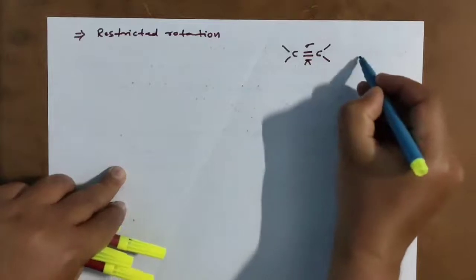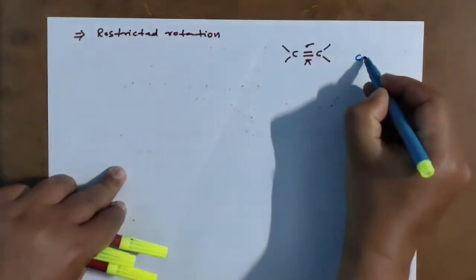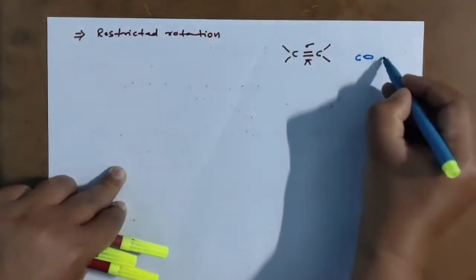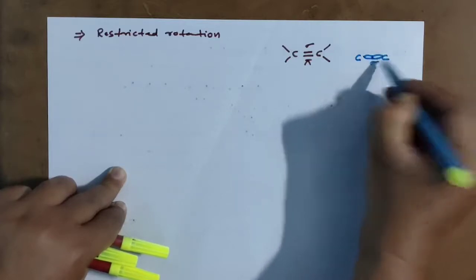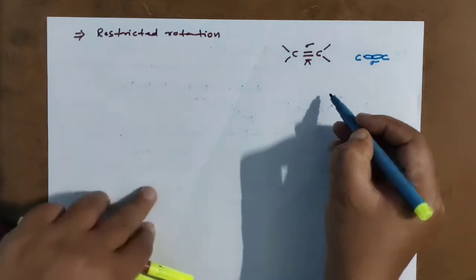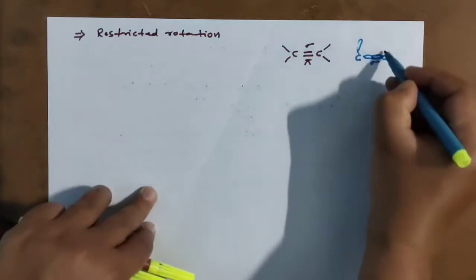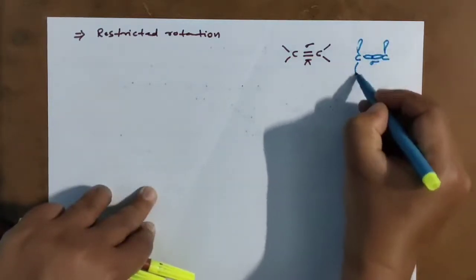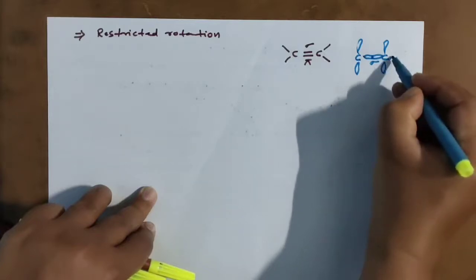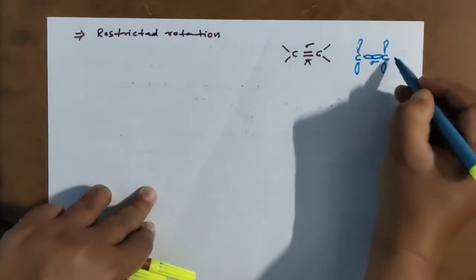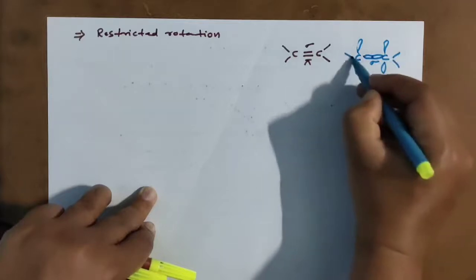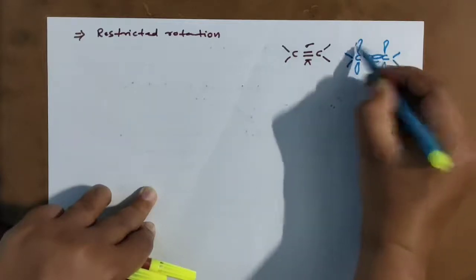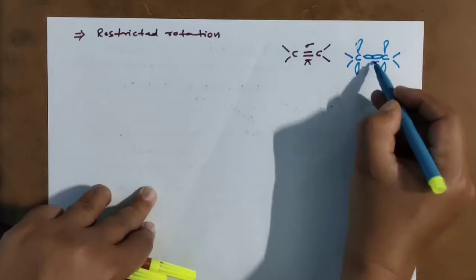I am taking carbon with one orbital, and this is carbon. These two are bonded by a sigma bond. And here one p orbital, here one p orbital, and the remaining two.